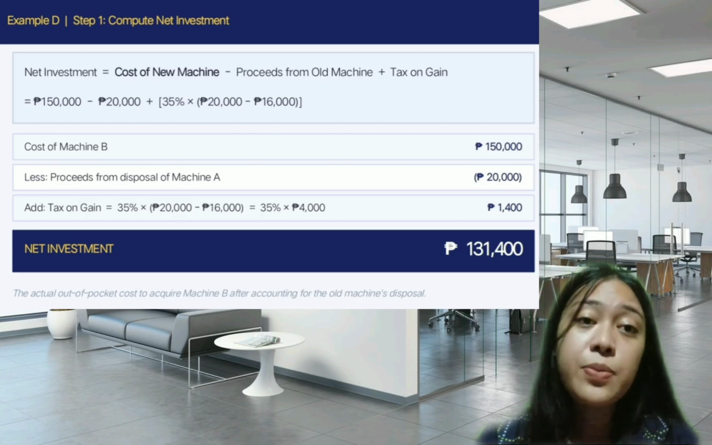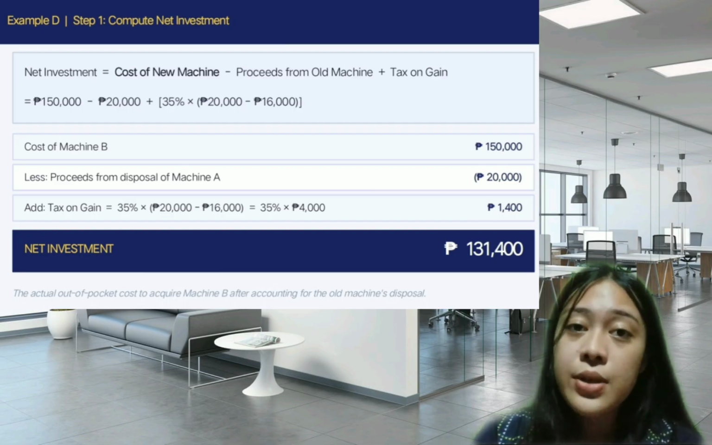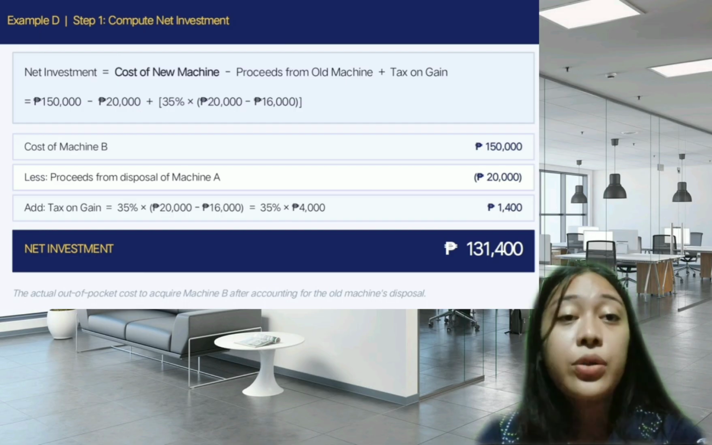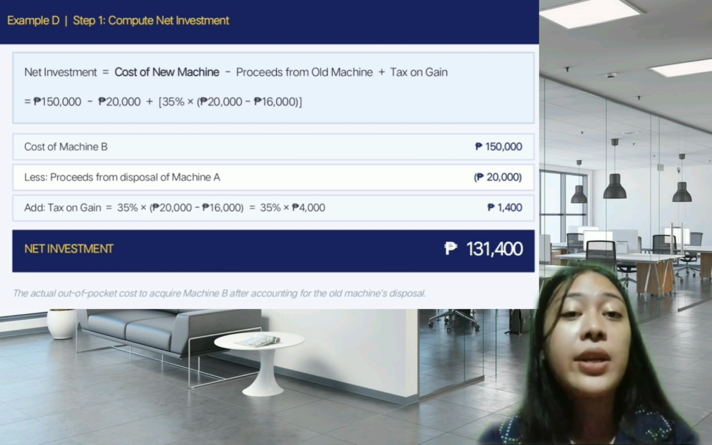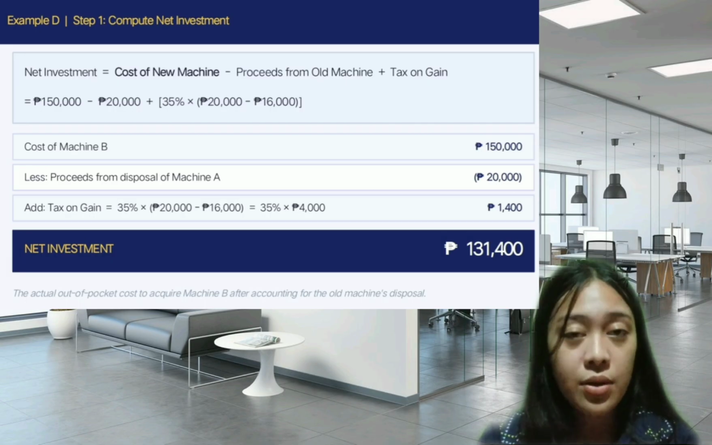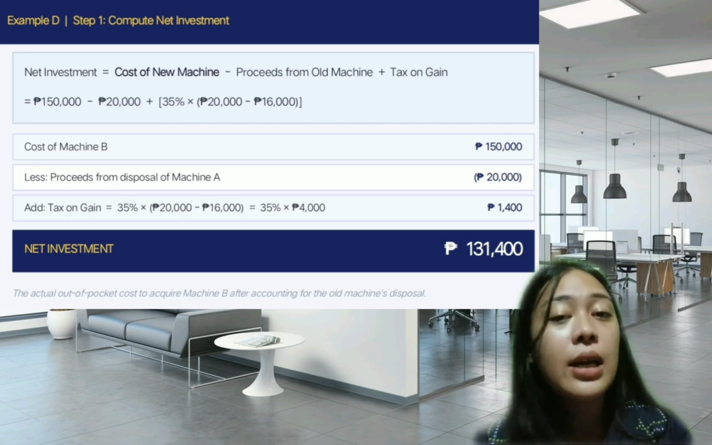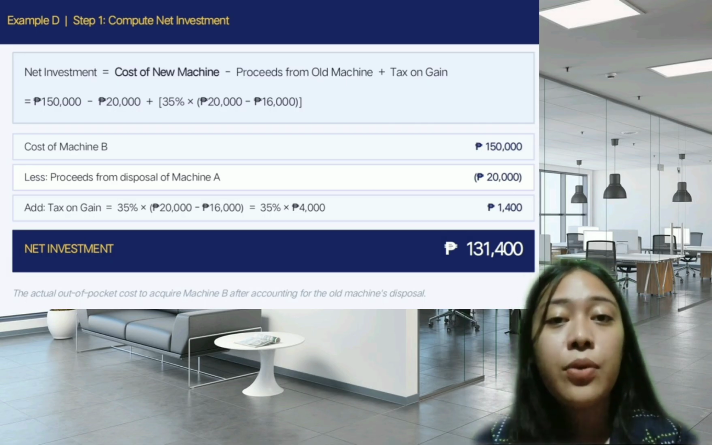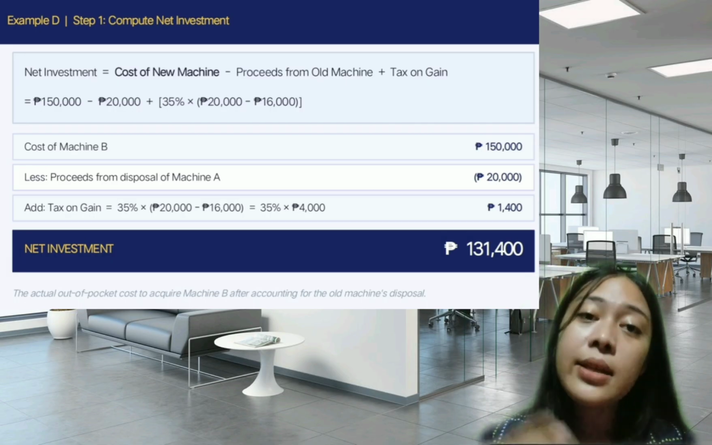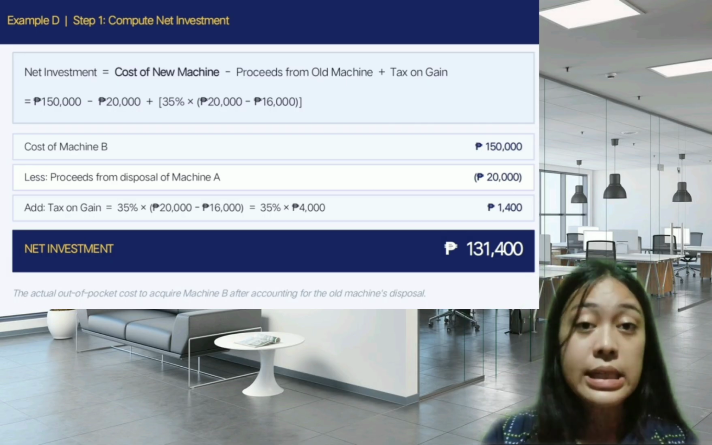Therefore, the net investment is equal to 150,000 minus 20,000 plus 1,400 is equal to 131,400. So the final answer is the net investment is equal to 131,400. So ang tinuod nga gasto sa company para sa bagong machine kay 131,400 dili ang 150,000 kay since na may gidida ka kwarta gikan sa daan ng machine.